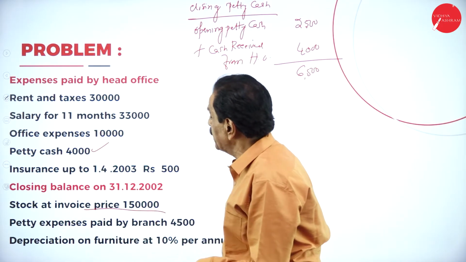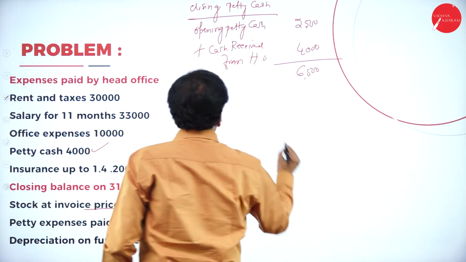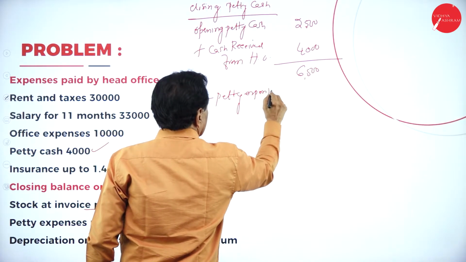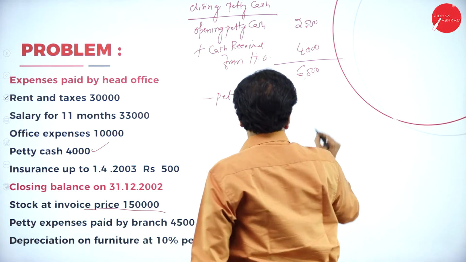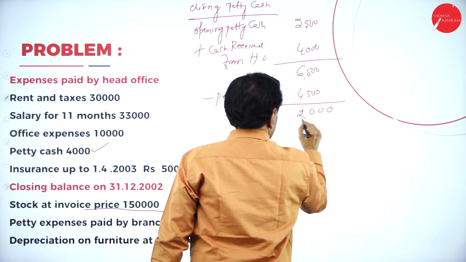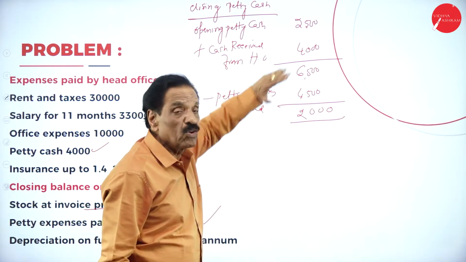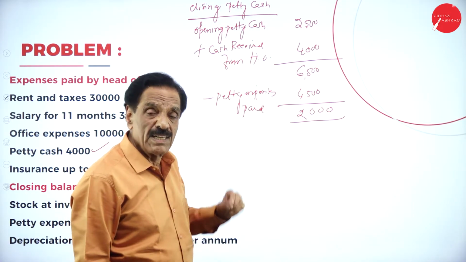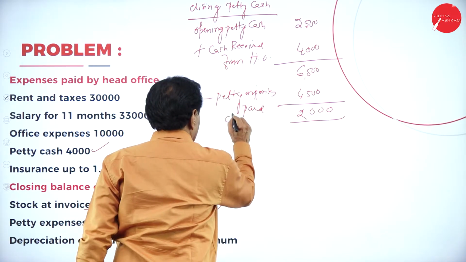How much money spent? Petty expenses paid by the branch 4,500. I will repeat. 2,500 at the beginning, cash received from the head office 4,000. Total amount available is 6,500 in the hands of the branch. How much money spent by the branch is 4,500. This is the closing balance.